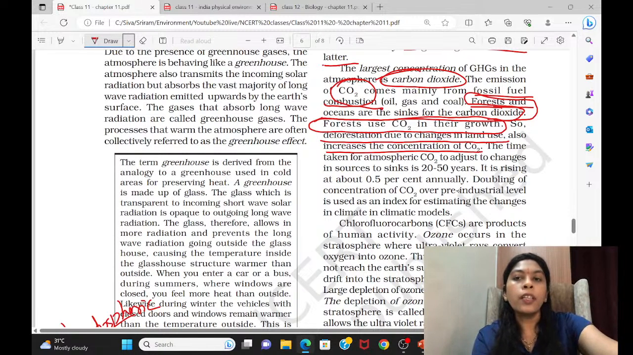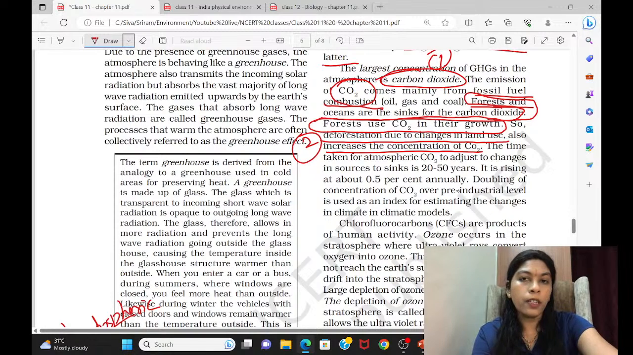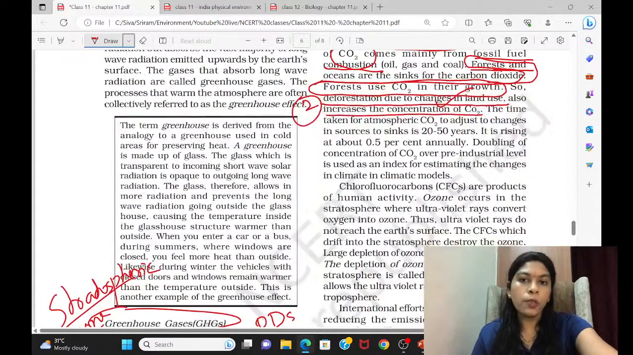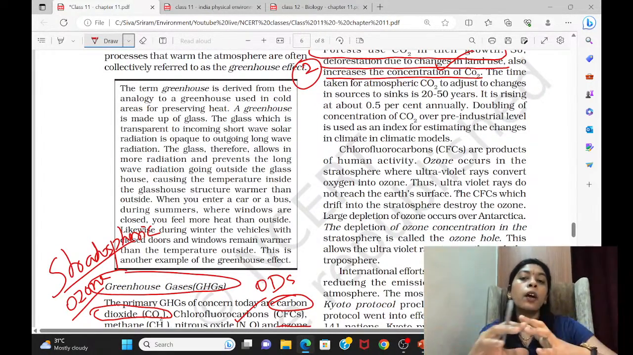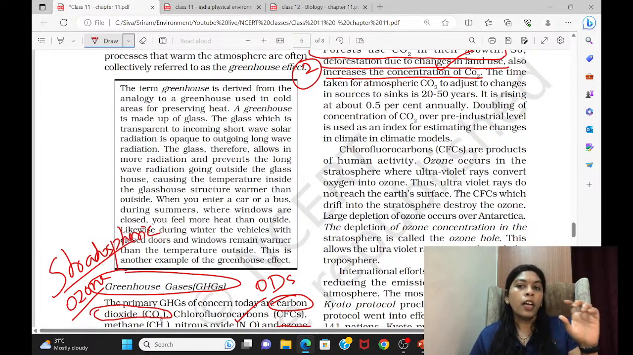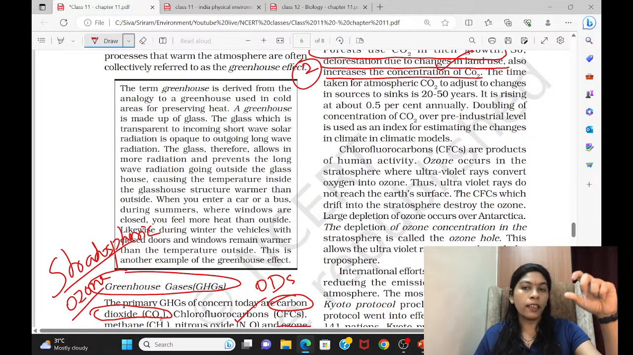So not only the fossil fuel usage, deforestation is another major problem which is releasing carbon dioxide. And for that, you can also mention the changes in land use pattern. Put a hyphen and write deforestation, right? Then see this, the time taken for atmospheric carbon dioxide to adjust to changes in sources is around 20 to 50 years. This is all extra information they're giving about carbon dioxide. It is rising at about 0.5% annually. So this much amount is increasing in the atmosphere.